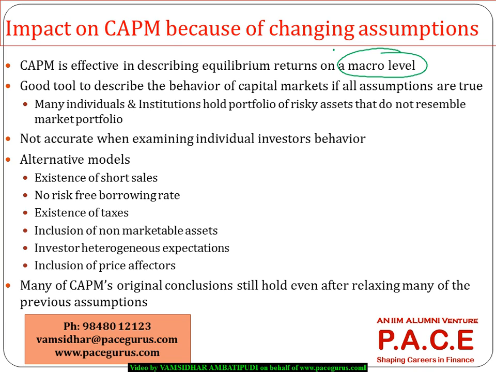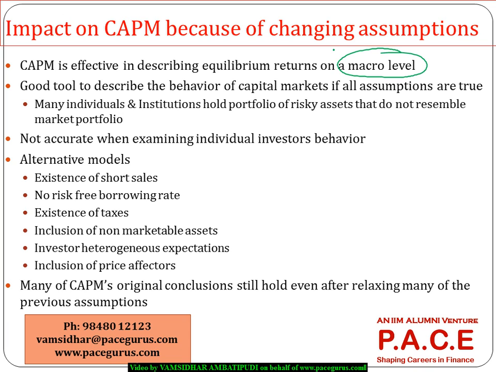Probably not at an individual investor level. Probably this particular security has a beta of 0.8, so the expected return on this security should be 15%. But it is not a good number to be used when I am looking at it at a micro level, which means at an individual investor level.